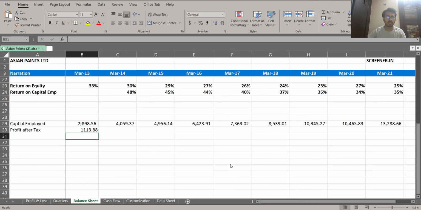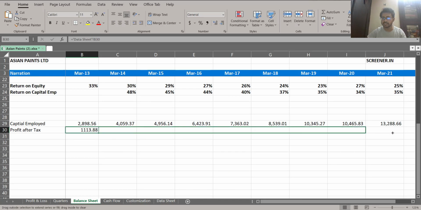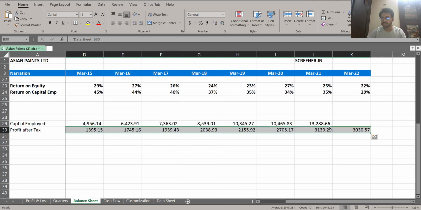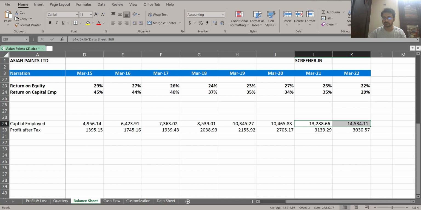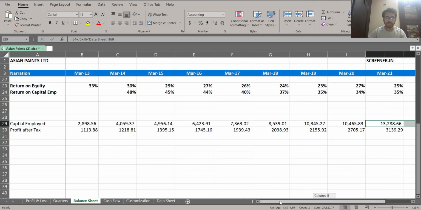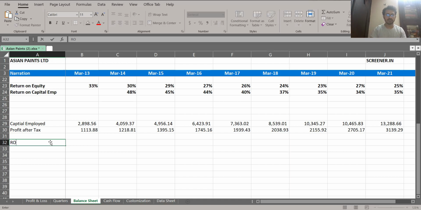So we will bring all those profits. It was there in the data sheet, so we are putting it back in this sheet. Now, after we do these two pieces of information, we need to do your calculation. After we have accumulated what is your capital employed and what is your profit after tax, then we will calculate ROIC.